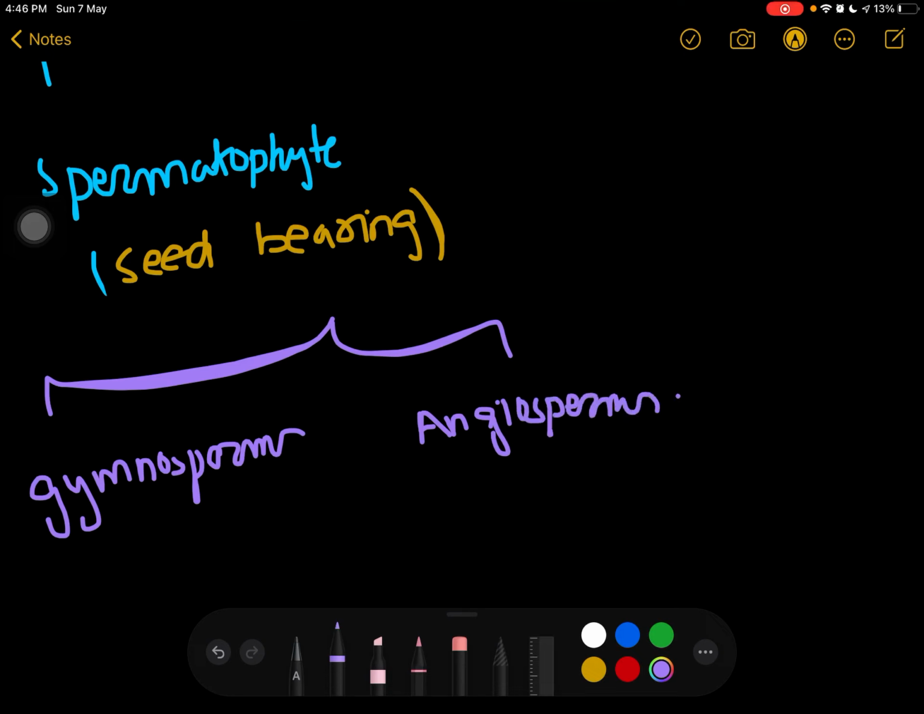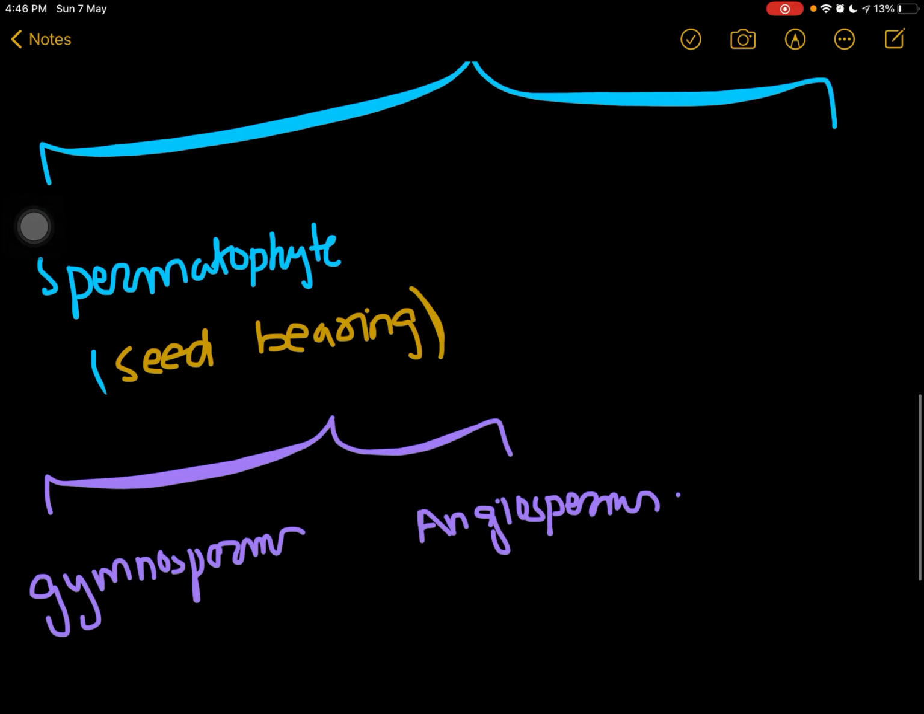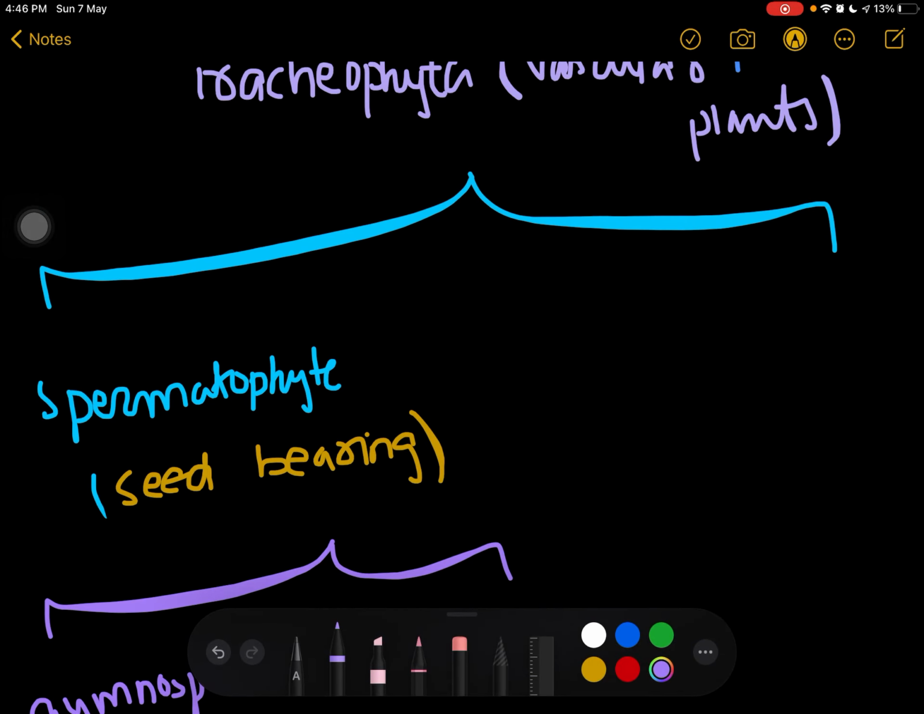Right, we know that gymnosperms means that they don't have flowers, they have naked seed, right? And angiosperm means they have flowers and their seed is covered by the ovary, right? And this angiosperm is further divided into monocotyledon and dicotyledon, and we have discussed this in our old classification, right? Now second is non-spermatophytes.